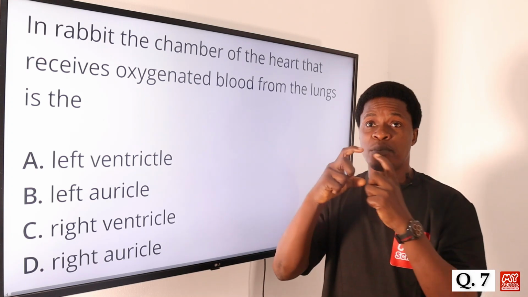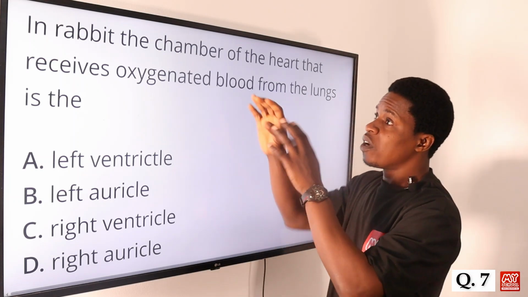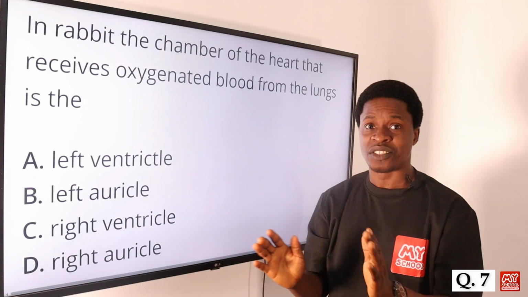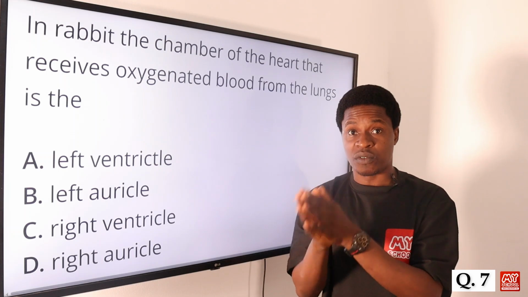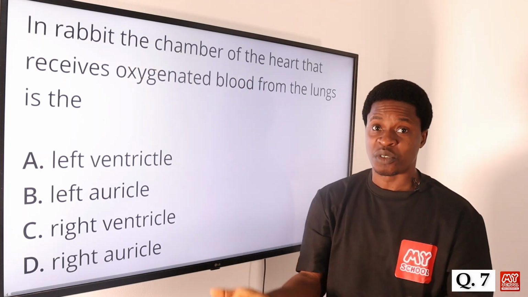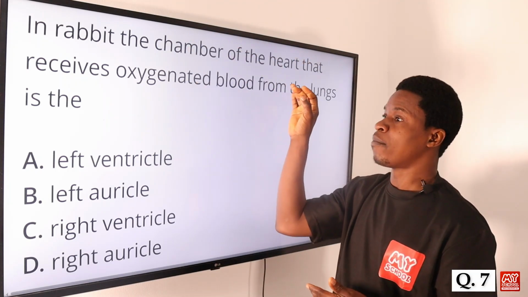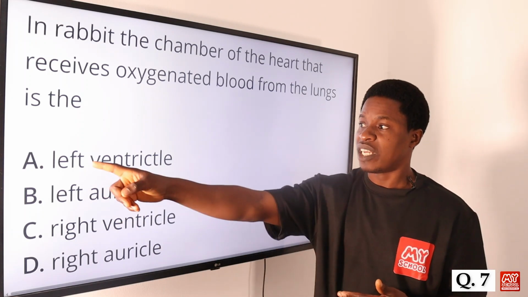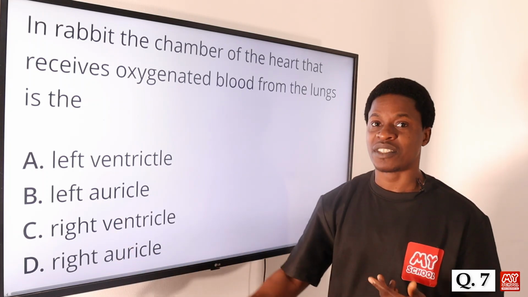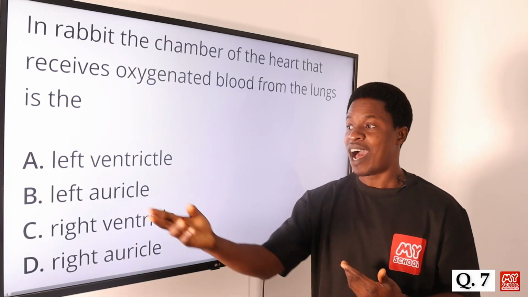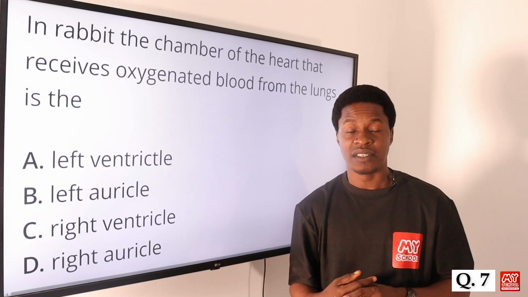Now it takes the blood, of course, from the pulmonary vein straight to the what? So in rabbits, generally in mammals, not just in rabbits, oxygenated blood is carried by the left atrium, the left auricle. Okay, so it is similar. The rabbit is also a mammal. So in the rabbit, the chamber of the heart that receives oxygenated blood from the lungs is the left auricle, not the left ventricle, not the right ventricle, not the right auricle. It is the what? The left auricle, or what we call the left atrium. If you don't have left auricle, you have left atrium, so you go for that. So the correct answer is option B.